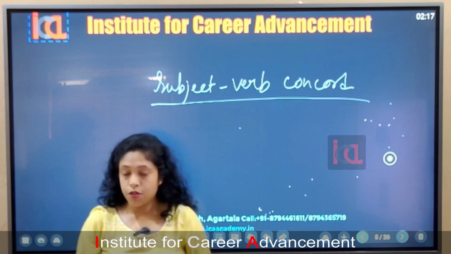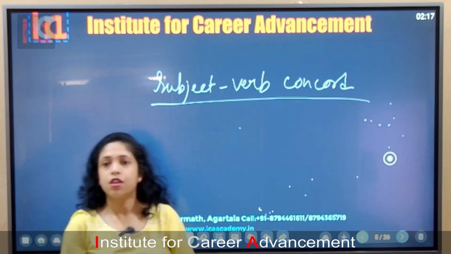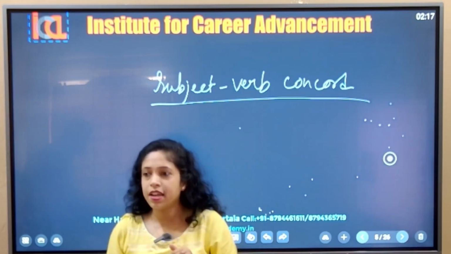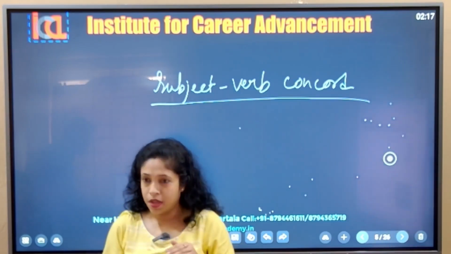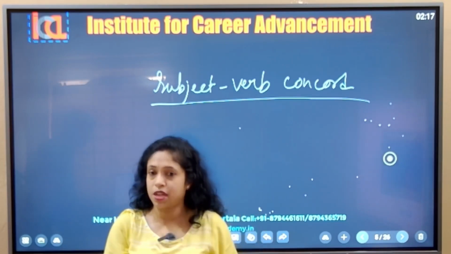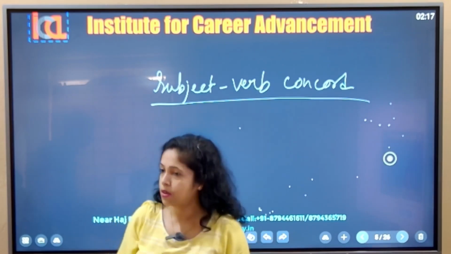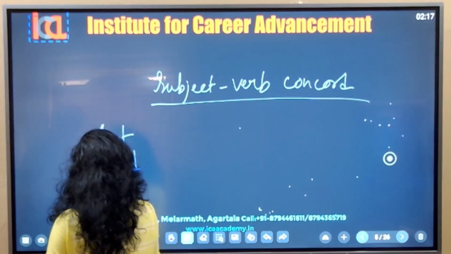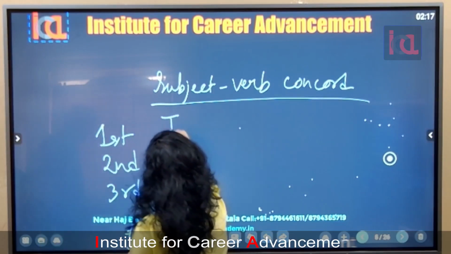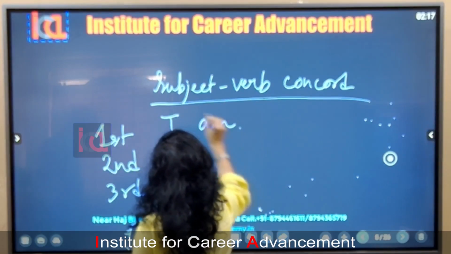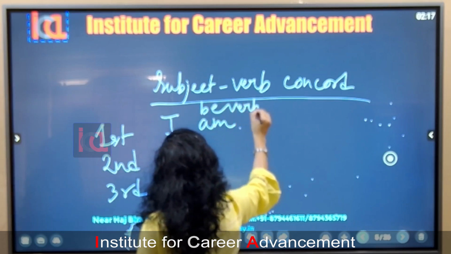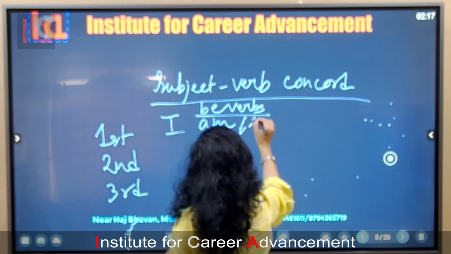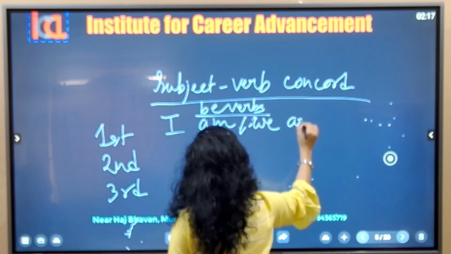They are also listening to our lesson. So first person, second person, third person, and two numbers are there. One is singular, another one is plural. So accordingly, whenever we use the verb with the noun, with the subject, it will go as a subject verb concord. For be verbs, we find I am, we are.